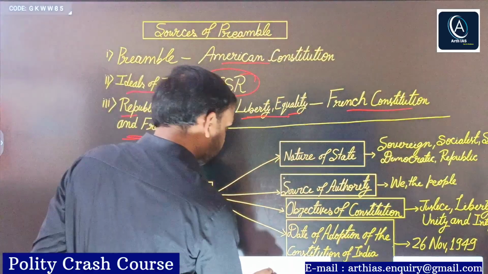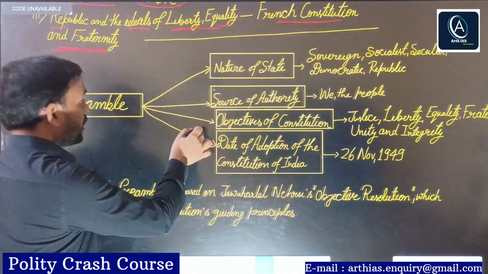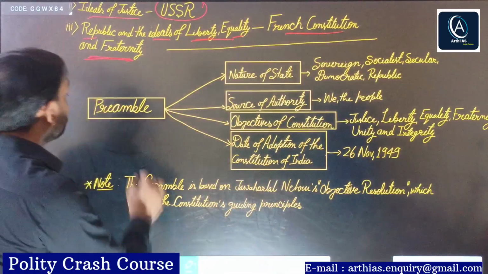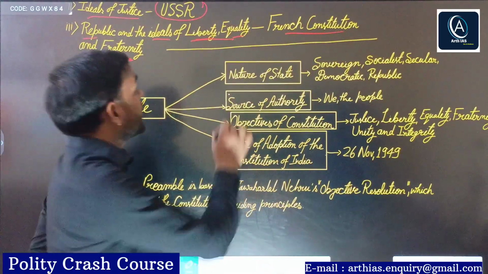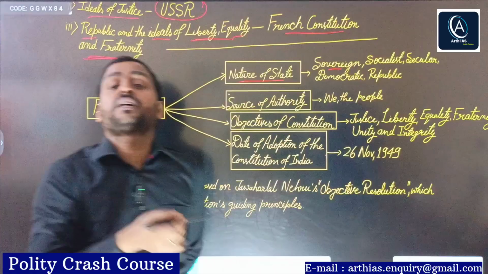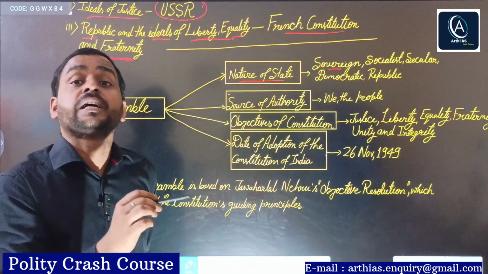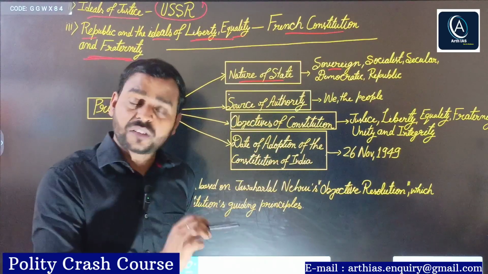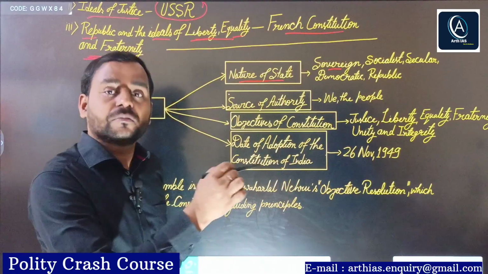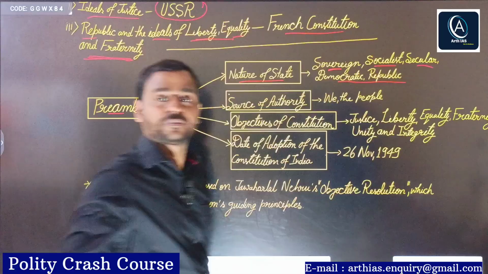Now we will see about the preamble. What is it? First, it talks about the nature of a state. Nature of a state means that the preamble says what India is: a sovereign, socialist, secular, democratic republic. So it talks about the nature of the Indian state. Sovereign, socialist, secular, democratic republic.